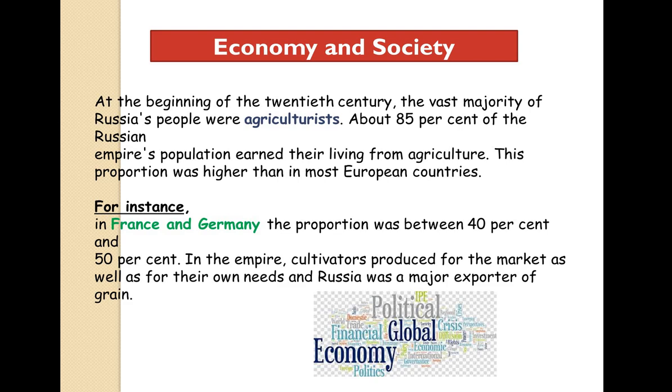In the empire, cultivators produced for the market as well as for their own needs. So they will have some for themselves and some they will sell in the market. And Russia was a major exporter of grain. So it was going very peacefully there, where cultivators produced for the market and for themselves. Keep that point in mind. This was before the revolution.